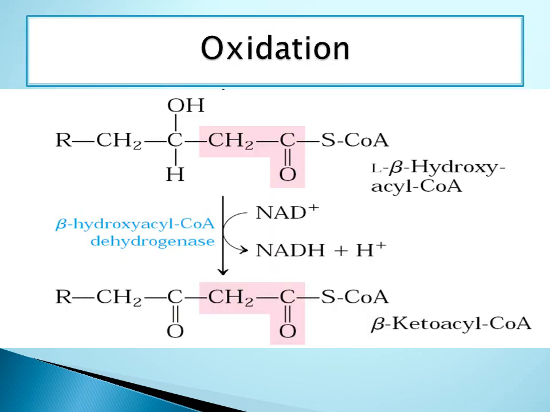In this oxidation reaction, L-beta hydroxyacyl coenzyme A undergoes oxidation by the action of the enzyme beta hydroxyacyl coenzyme A dehydrogenase, and this leads to formation of a product known as beta ketoacyl coenzyme A. In this reaction, there is removal of 2 hydrogens from the beta carbon which get added to NAD, leading to the formation of NADH plus H. Because of removal of 2 hydrogens from the beta carbon, a keto group is formed at the beta carbon, and that's why the product is referred to as beta ketoacyl coenzyme A.